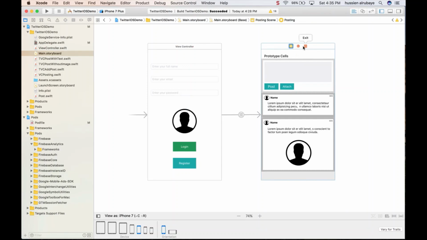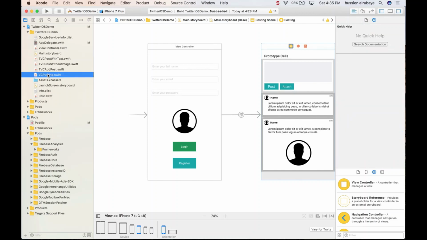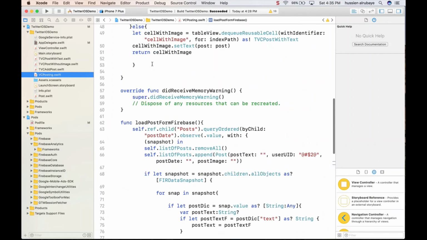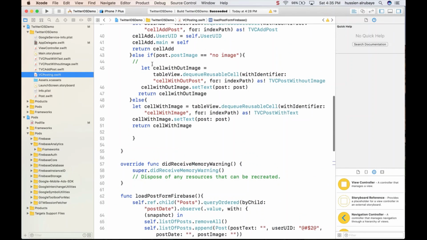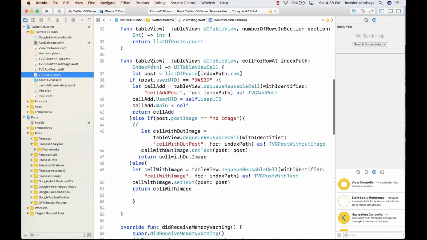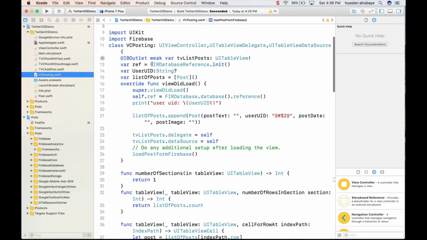I want to display the ads in this one, which is connected with VC posting. So go to the VC posting. I want to display ads whenever someone clicks on a button, for post or whatever. So what I will do is go here, and at the top of the page I will just add a variable.